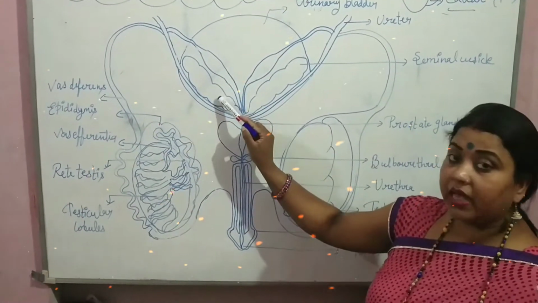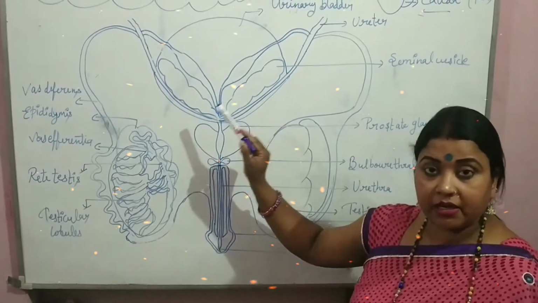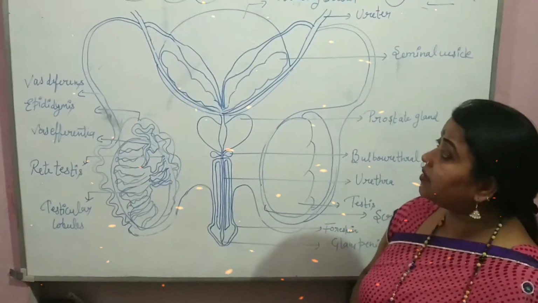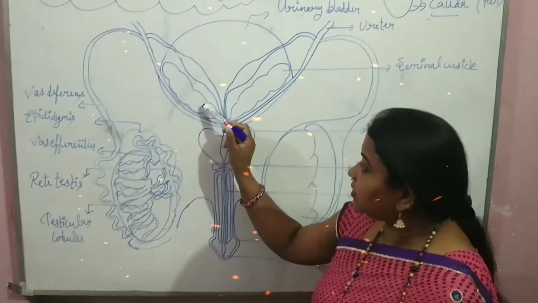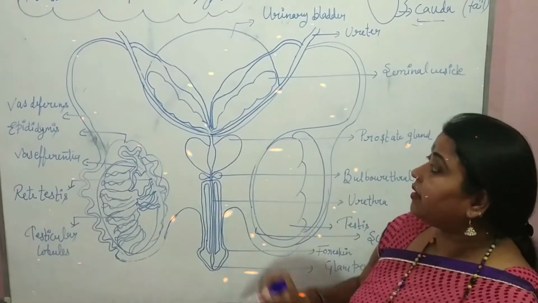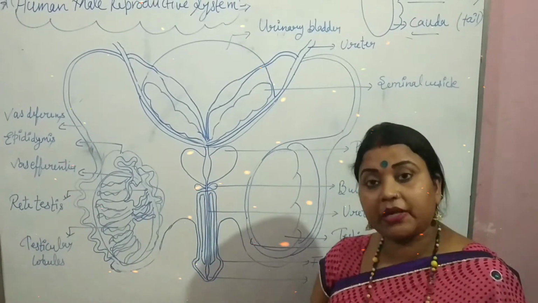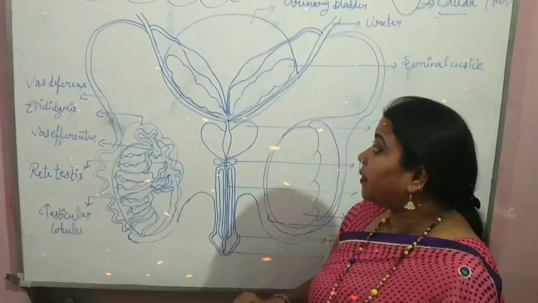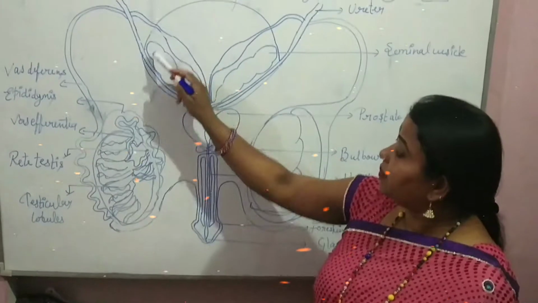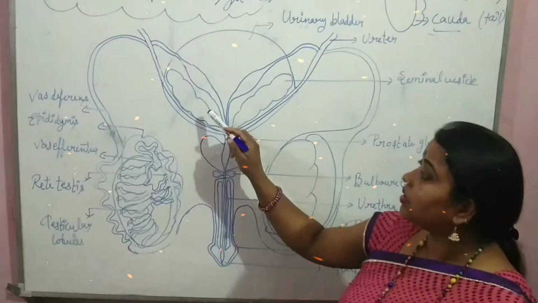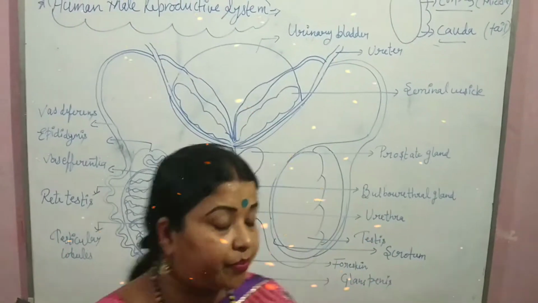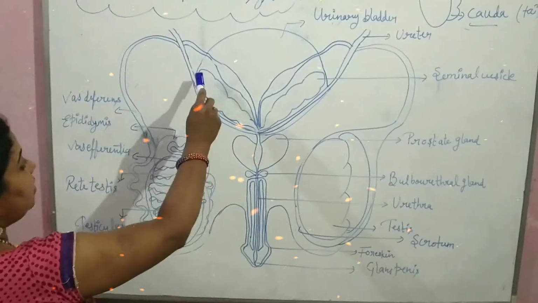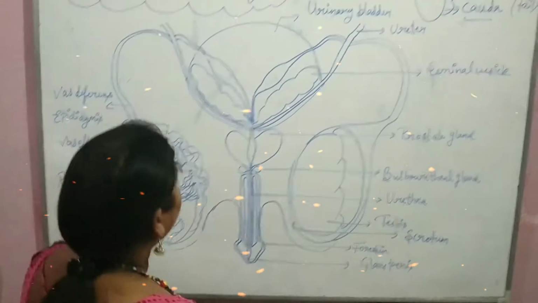Clear? Seminal vesicle is a gland, an accessory gland. The size of the seminal vesicle is approximately 5 centimeter. In the seminal vesicle, some mucus is secreted in which fructose is present, and when the sperm mix with this mucus, it converts into semen. Approximately 60 to 70% of semen production takes place inside the seminal vesicle.